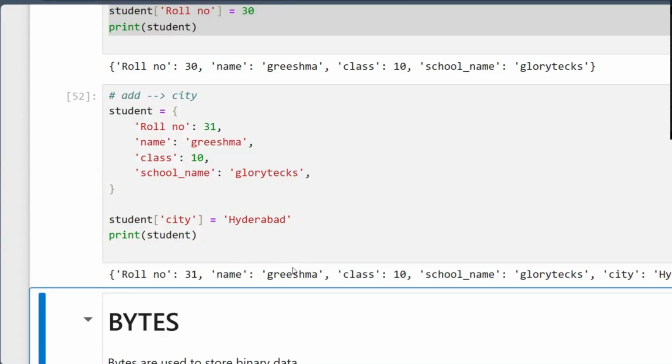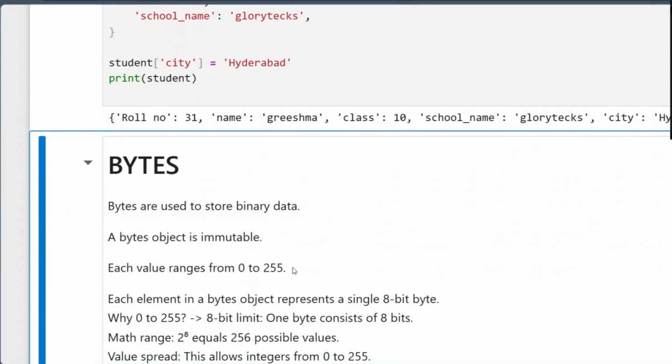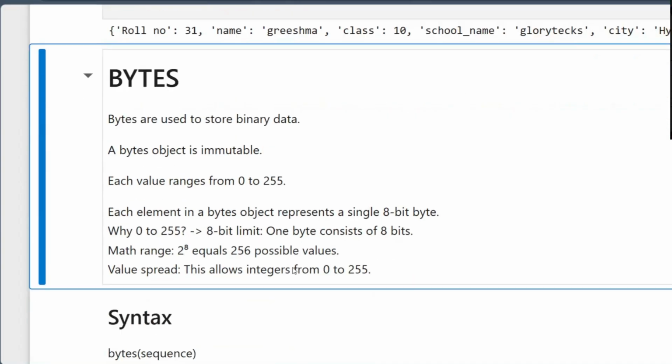In this frozen set, is it possible to do the modification? No. Why? If I do the modification, what happens? We get attribute error. Whatever add function you are using, we get the attribute error. If I want to do the same modification in the set, is it possible? Yes, we can. If I want to add multiple elements, can I do that? No, we get type error, because whatever values you are giving, two or more than two arguments, it cannot give the output.